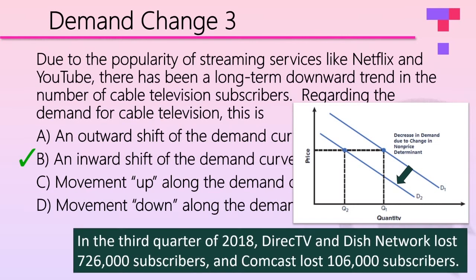You can see that this is something that has actually happened. So what happened was, we think about all of the subscribers to cable and satellite television. Initially, they would have been right around here. And then many of them have switched to just watching Netflix or YouTube or something like that. And so even holding price the same, we would expect for there to be fewer subscribers to Dish Network and Comcast.